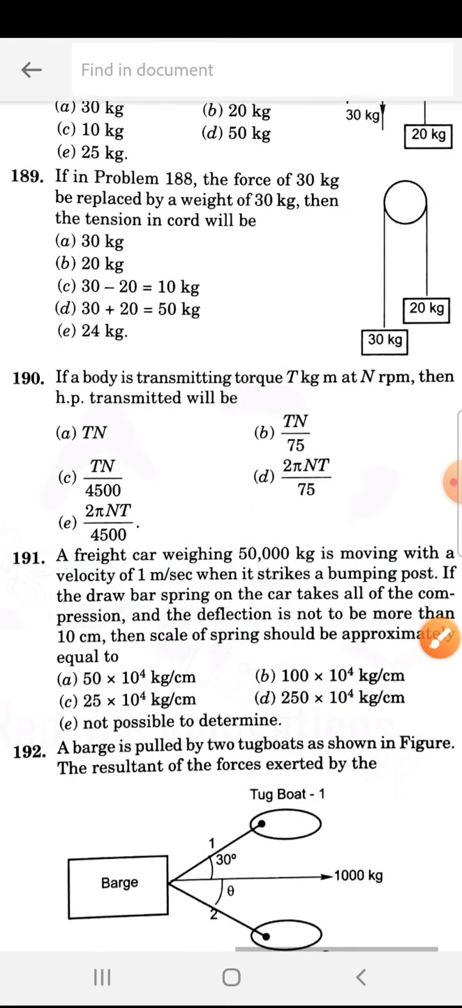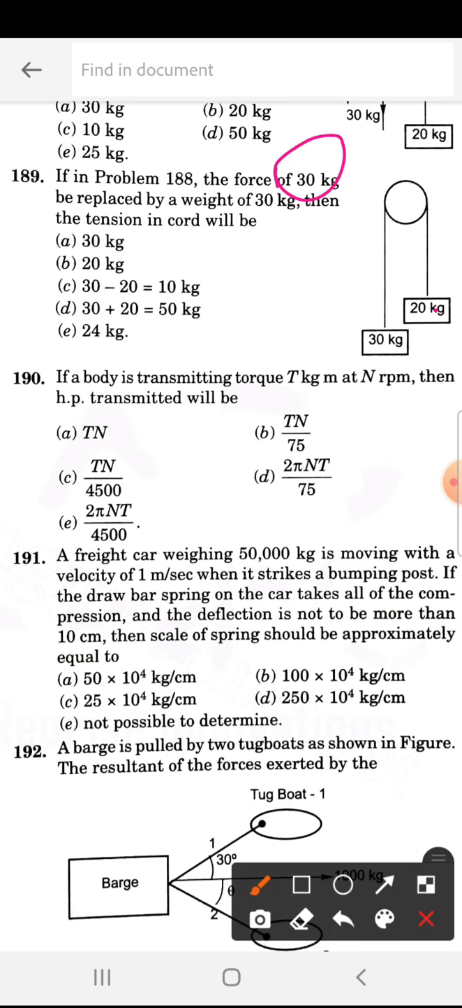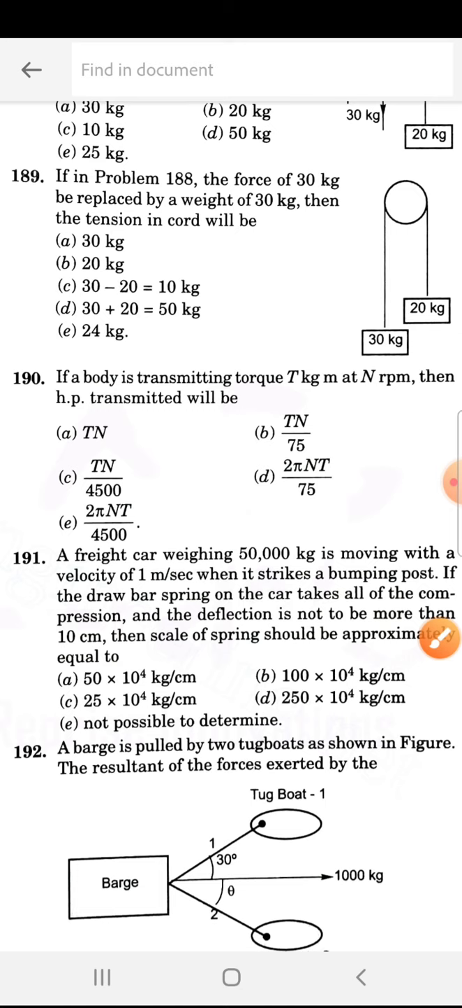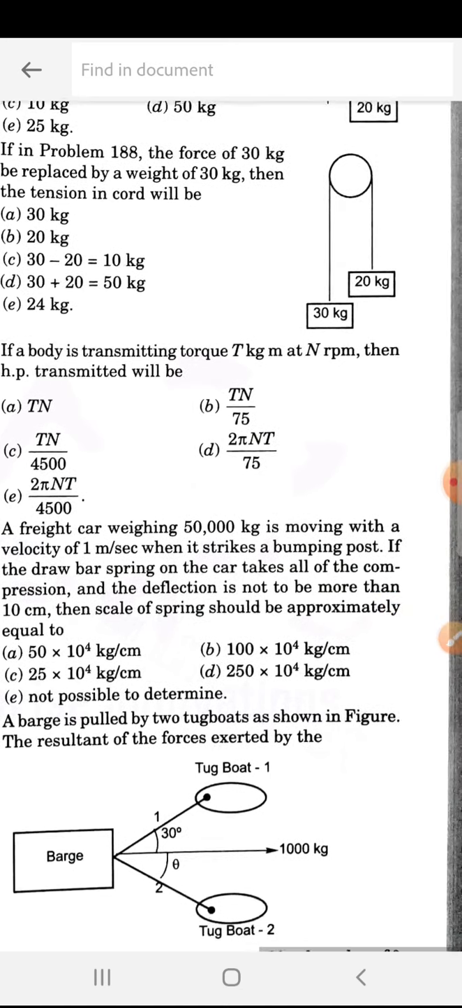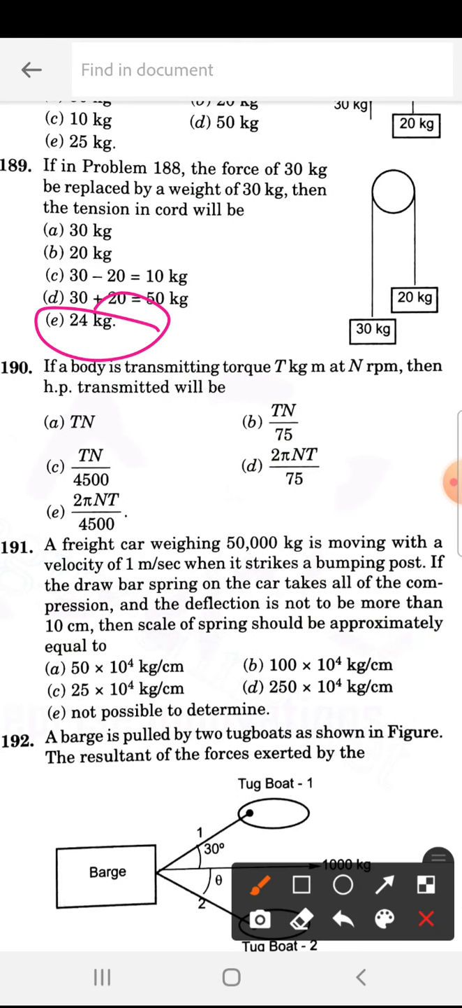Remember. In the above problem, in the figure, this question they are asking: in problem 188, the force of 30 kg is replaced by a weight of 30 kg. Here, the first one is this 20 kg, and the other end is replaced by a weight of 30 kg. Then the tension in the cord will be how much? 189 is E. Important question. This is E, that is 24 kg.